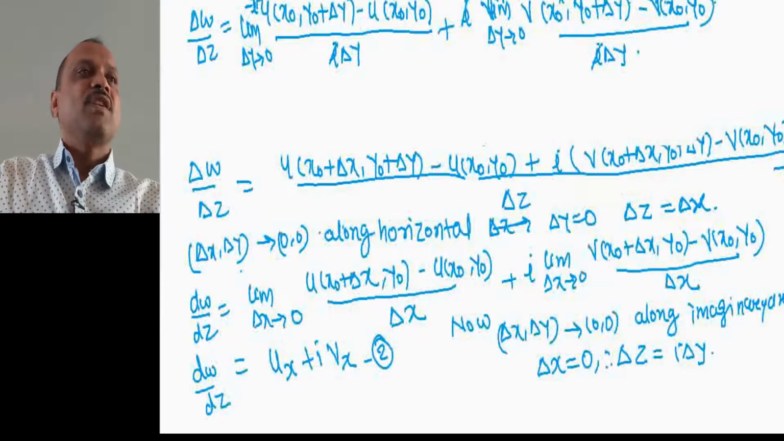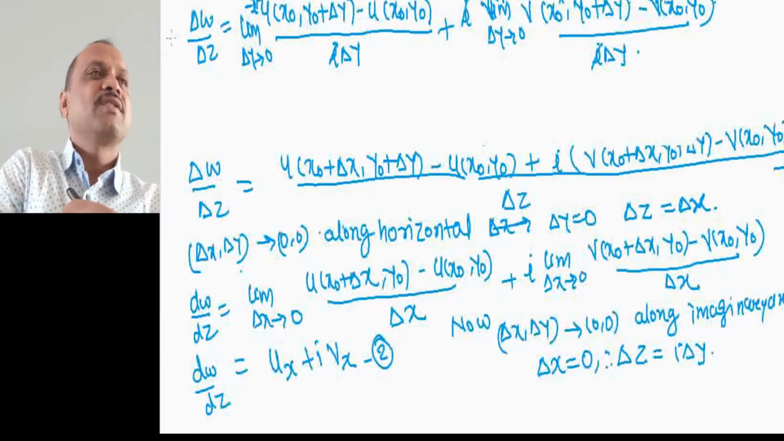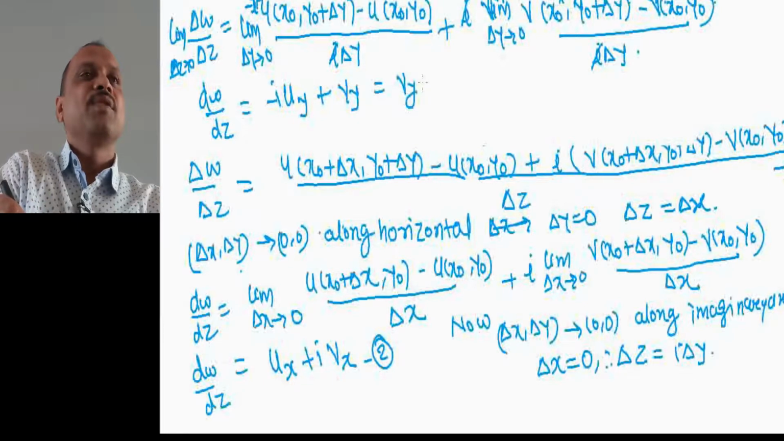Then you can see this is equal to, in the limiting case where we are applying the limit, dw/dz, limit delta z tends to 0, delta w divided by delta z equal to minus, this is u, derivative of u with respect to y. So this is uy plus i into minus i into plus. Now here this is vy. So this is equal to vy minus i into uy, equation number 3.